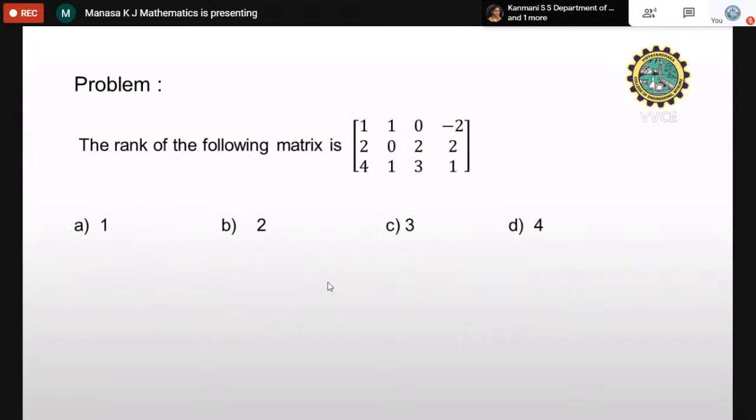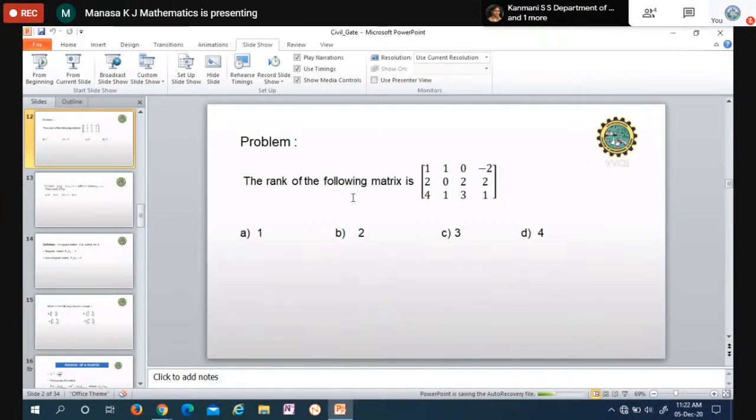Okay, so here is another problem. Find the rank of the following matrix. This is also a question paper problem, a GATE question paper problem.